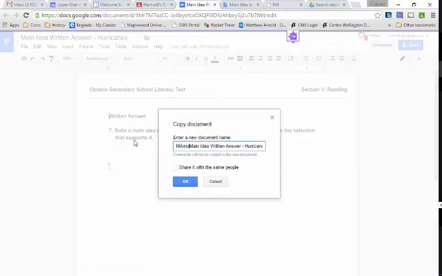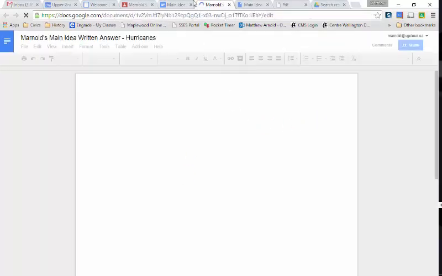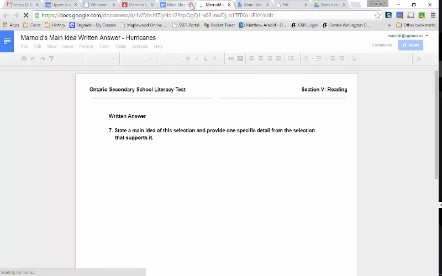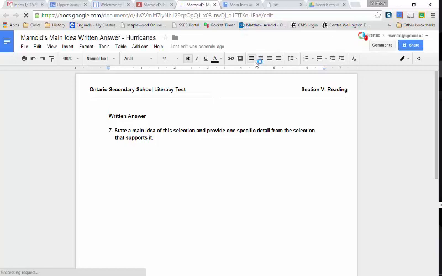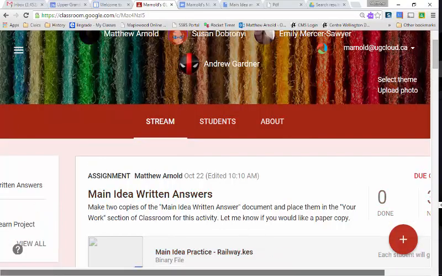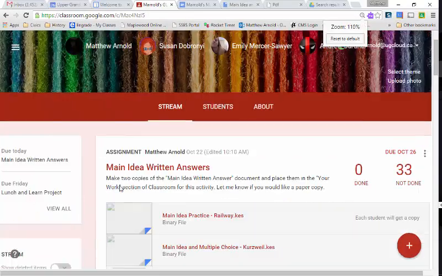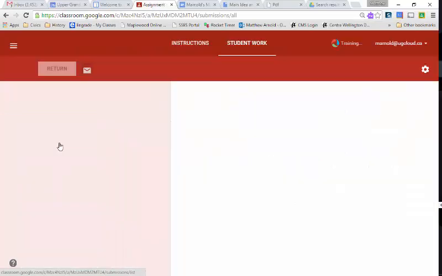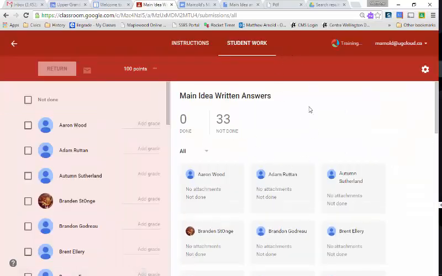So make a copy first by going to File and then Make a Copy, and you will have your own document. After you've made that copy, you need to go back into the Your Work section of Classroom, which will be in your main idea written here.